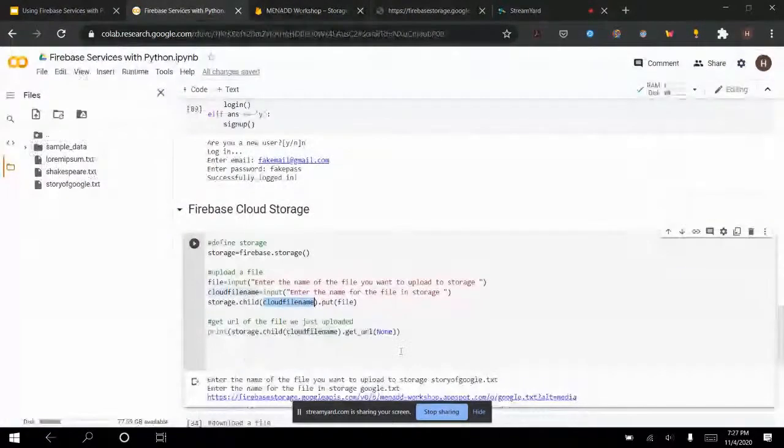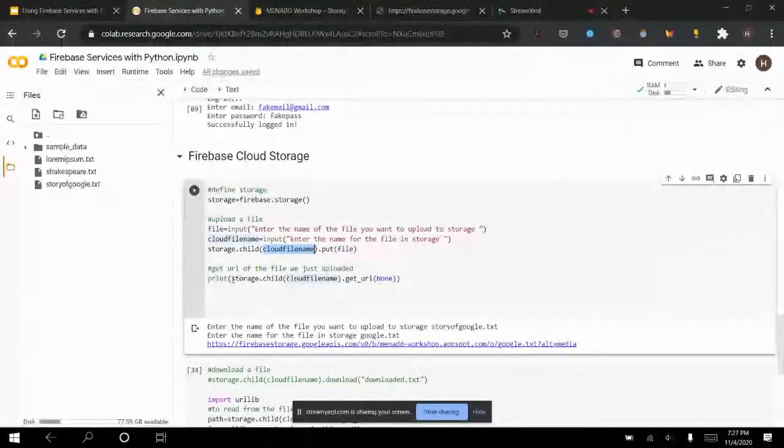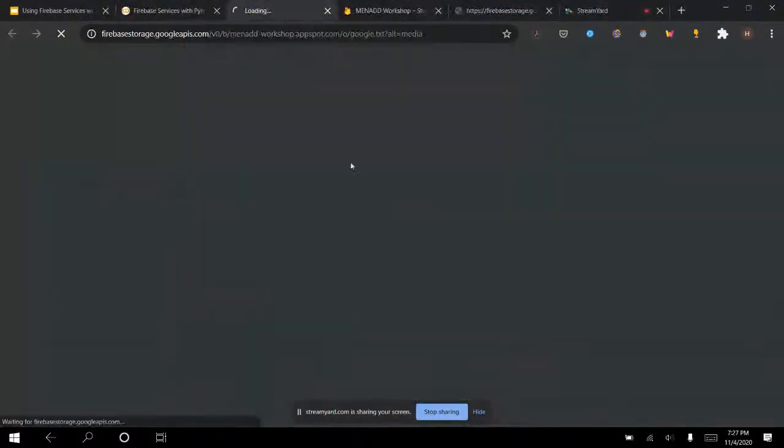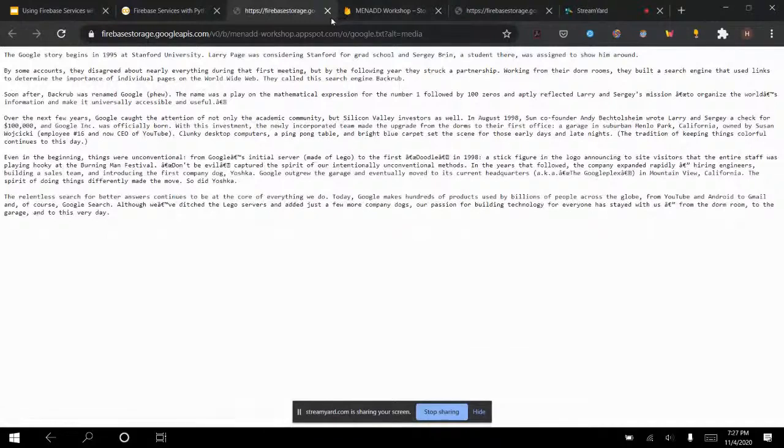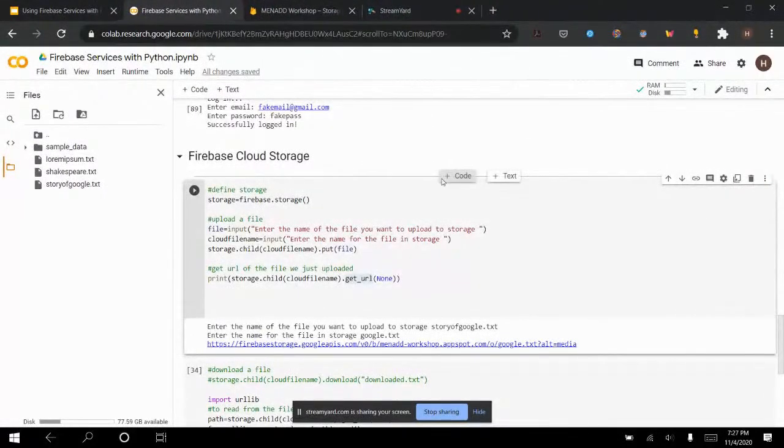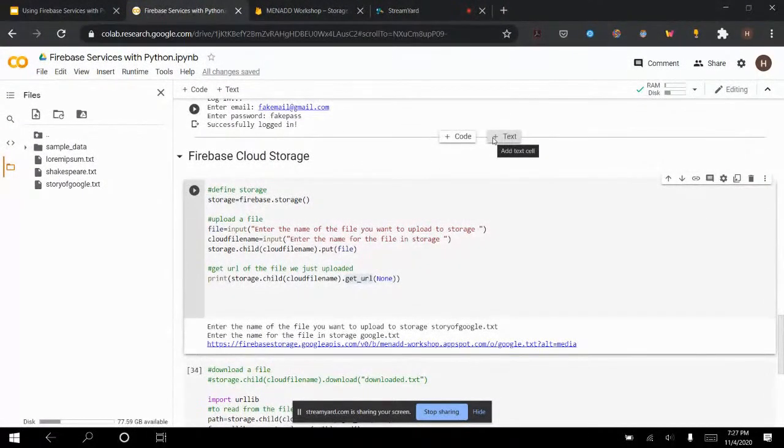Why did we get a URL? Simply because I printed storage.child cloud file name dot get URL none. This is just given, you always have to put none. So this get URL gets me the URL of this file on the cloud. There it is. Okay, so that's really how it goes. So now we were able to upload our very first file to storage.